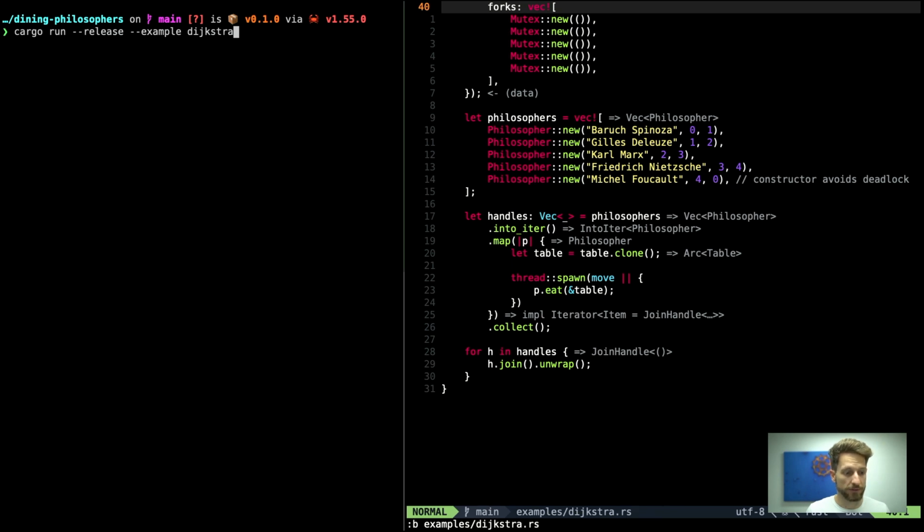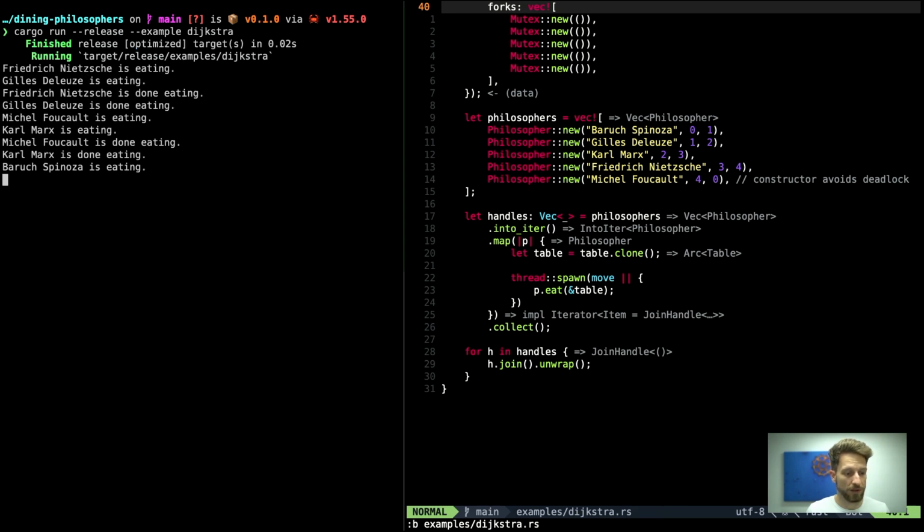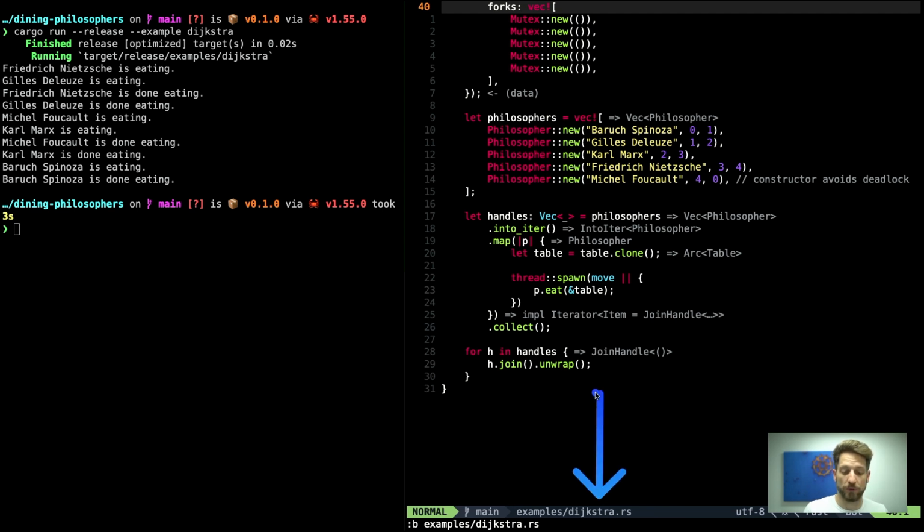Let's run that extra example, and we can see it works even though we have the bad configuration. We can also see that here, because we don't have the sleep after the first acquiring of the lock, there are 2 eating at the same time, and then again 2 eating at the same time, and then the last one. This makes it finish in 3 seconds. So this Dijkstra code will be available on the GitHub repo.